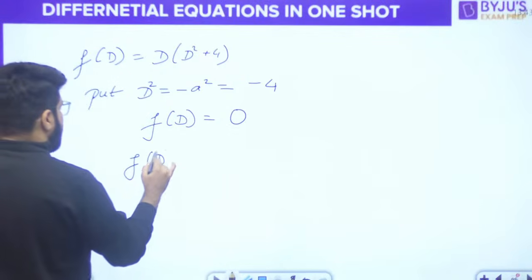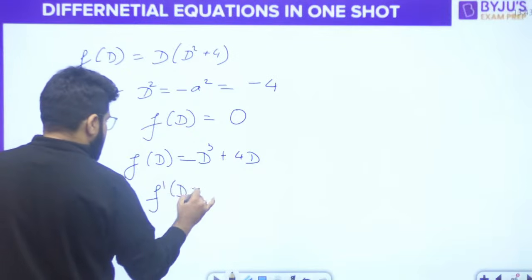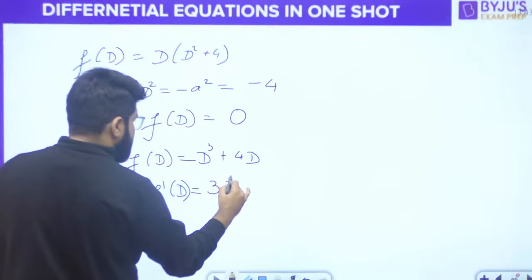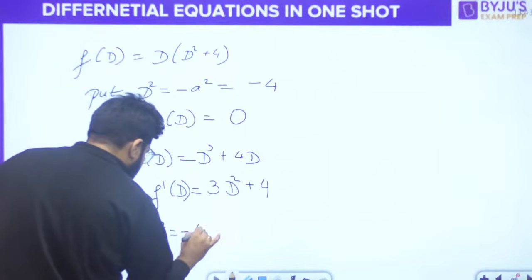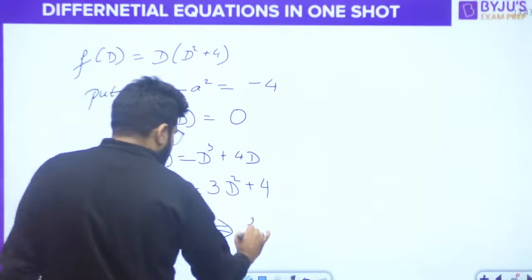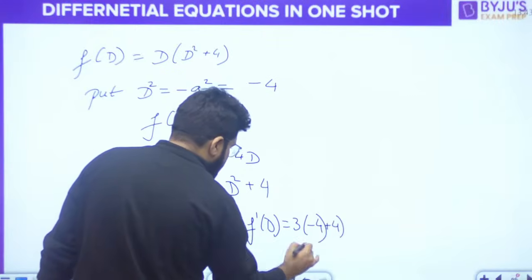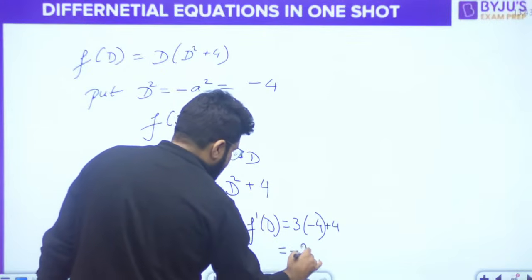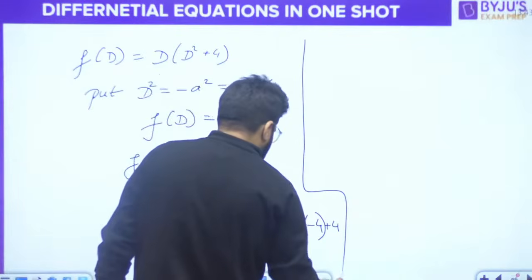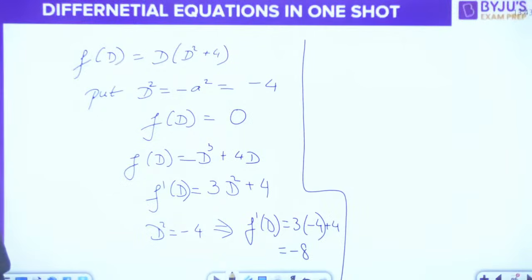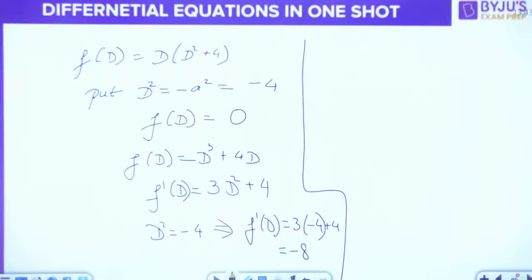We have f(D), again opening up D cube plus 4D. I will differentiate this f(D). So I differentiate, I get 3D square plus 4. Correct? Perfect. Now once again D square equal to minus 4. Once again I do the substitution, and this time I get 3 into minus 4 plus 4, that is minus 12 plus 4. This time it is minus 8.